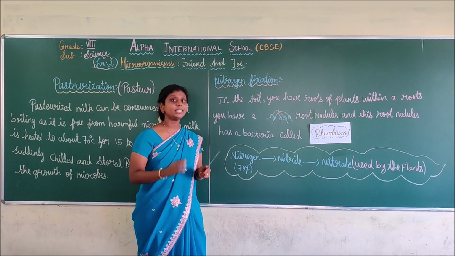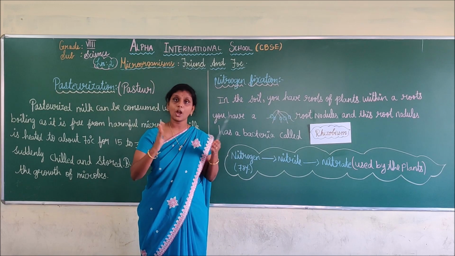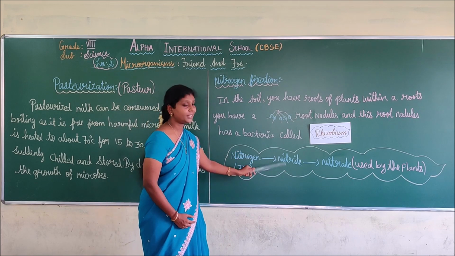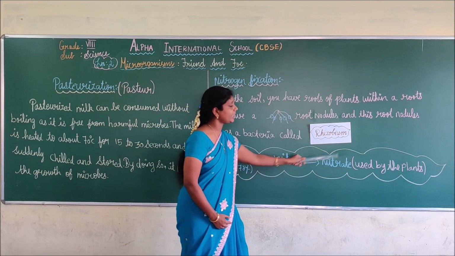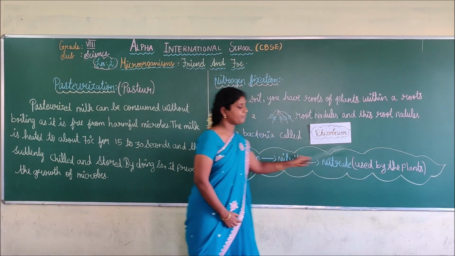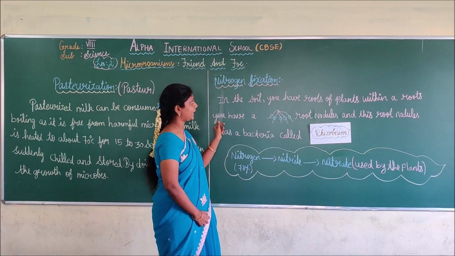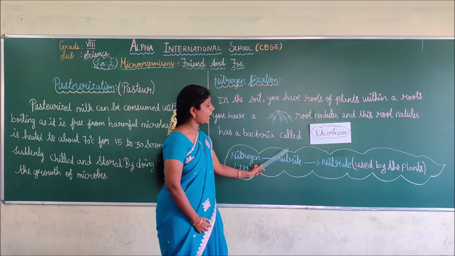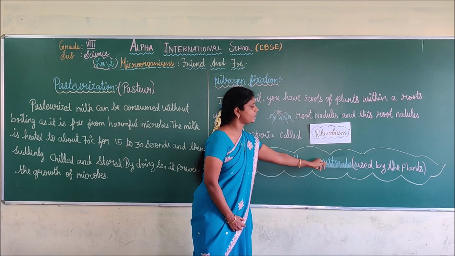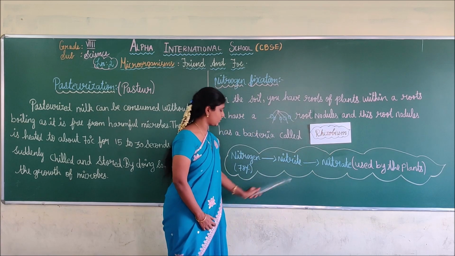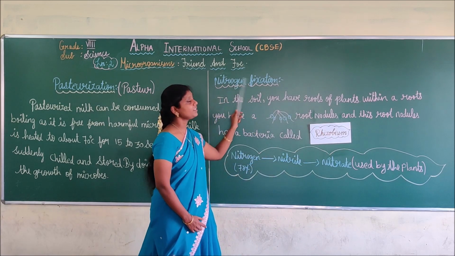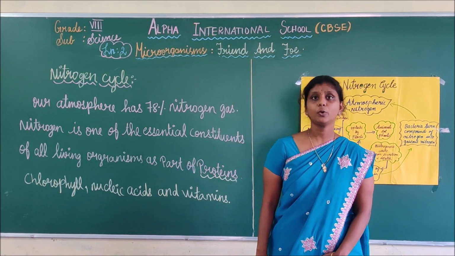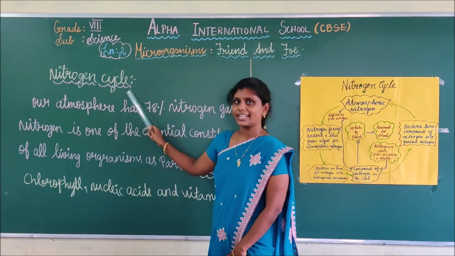Next, what does nitrogen fixation mean? In the atmosphere, 78% of nitrogen is present. This nitrogen should be converted into nitrite and then nitrate, and then it is used by plants. This process is called nitrogen fixation. Do you understand, students?